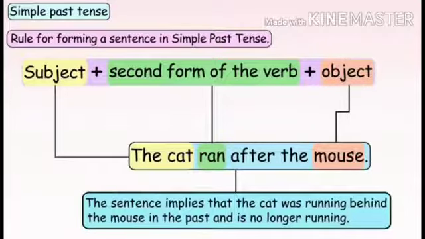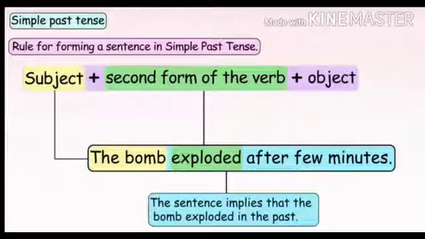One more example, the bomb exploded after a few minutes. Now here the bomb is the subject. Second form of the verb explode is exploded and the object is after a few minutes. So here the sentence implies that the bomb exploded in the past.